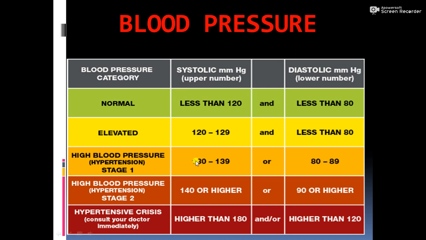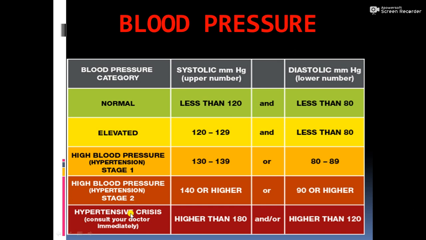But when it comes to hypertension stage 2, that is high blood pressure, it is 140 or higher systolic pressure, or 90 or higher diastolic pressure.